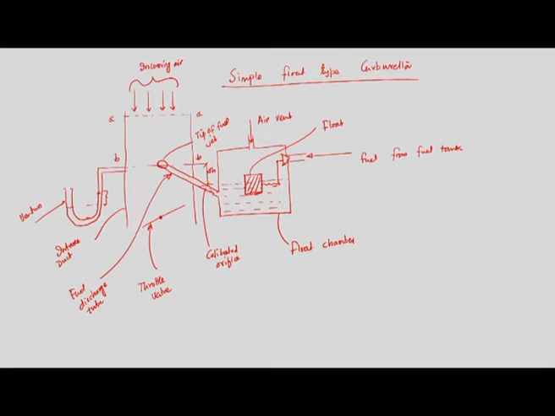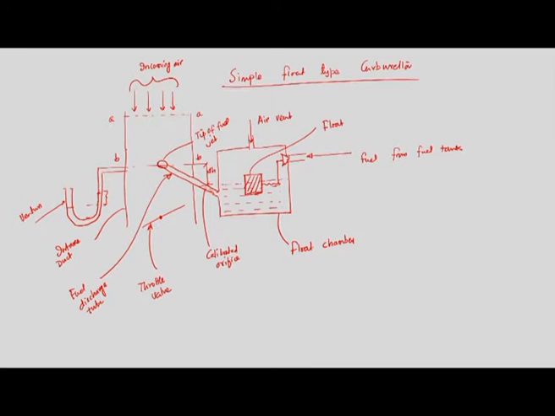To do that, what do we have to do? We have to make a necessary arrangement. How can we create that pressure difference? That is a very important step. A projected area must be provided.